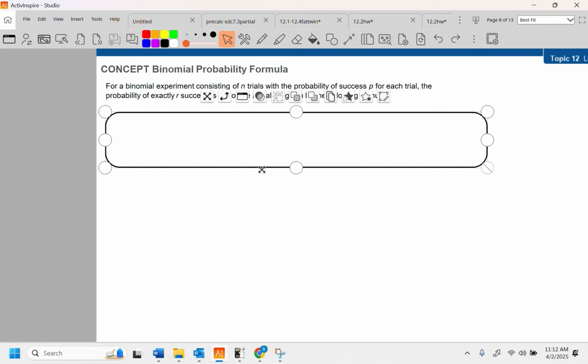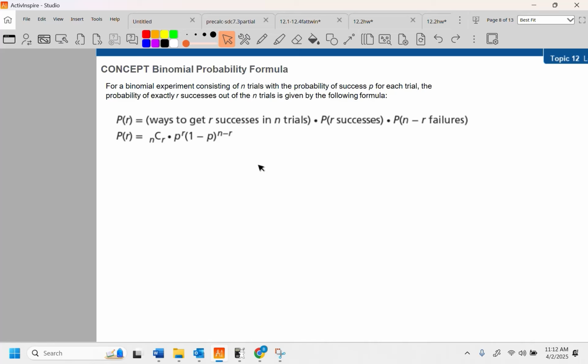Here we have a nice little formula. I'll be honest with you, I didn't even remember it. It's been so long since I've used it because I don't use it. I use a calculator because the calculator has it. And we'll go through this, but I'm not too terribly concerned that you know this particular formula. I doubt that I would actually assess you being able to do it by hand, but we're going to do it in the notes. So the binomial probability is the number of ways to get R successes in N trials, that's an NCR, times the probability of those successes times the probability of the failures.